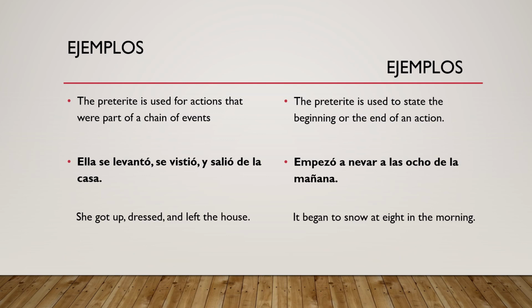The preterit is used for actions that were part of a chain of events. Ella se levantó, se vistió y salió de la casa. She got up, dressed, and left the house. The preterit is used to state the beginning or the end of an action. Empezó a nevar a las 8 de la mañana. It began to snow at 8 in the morning.